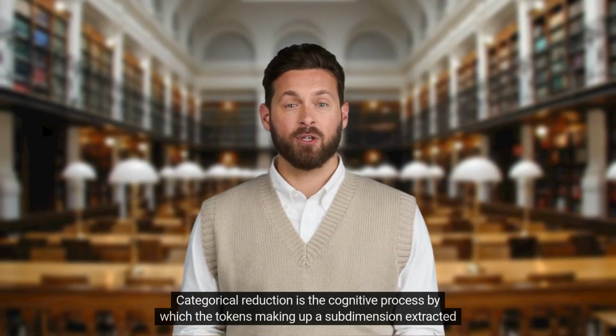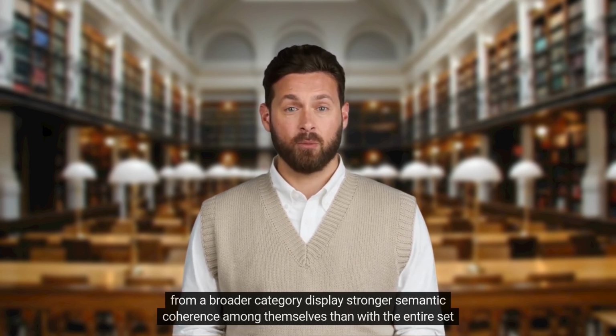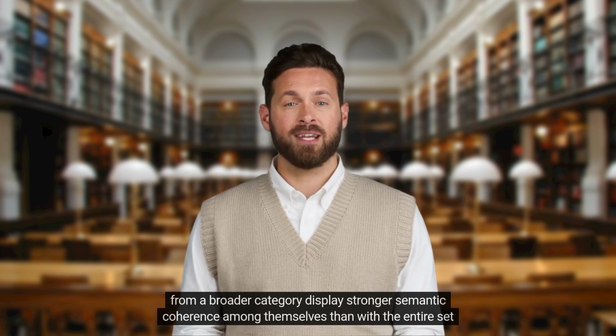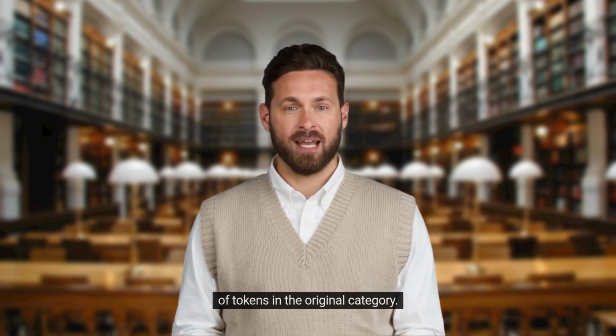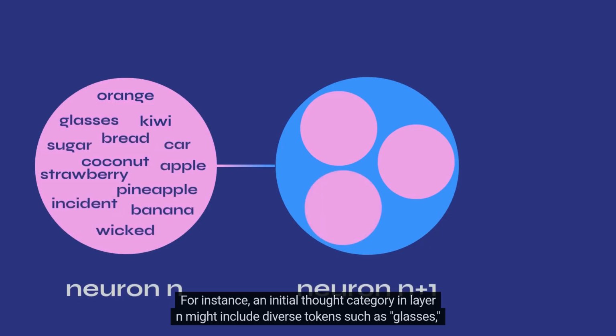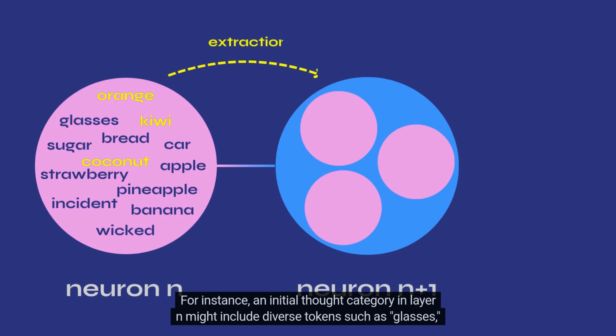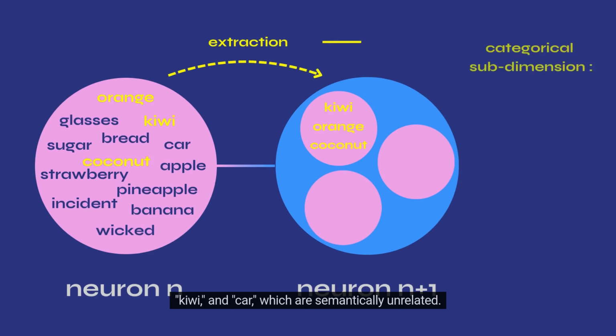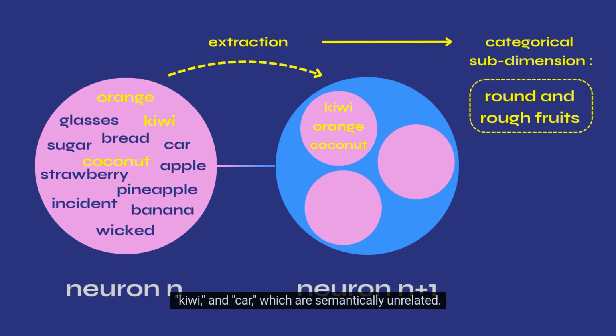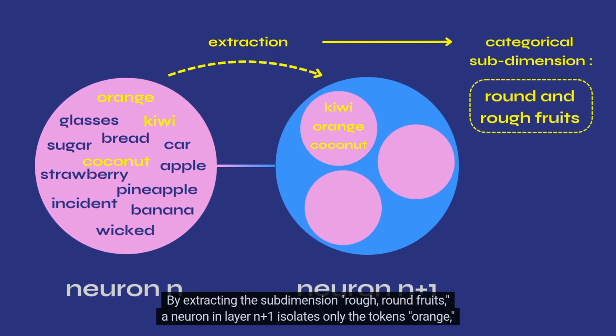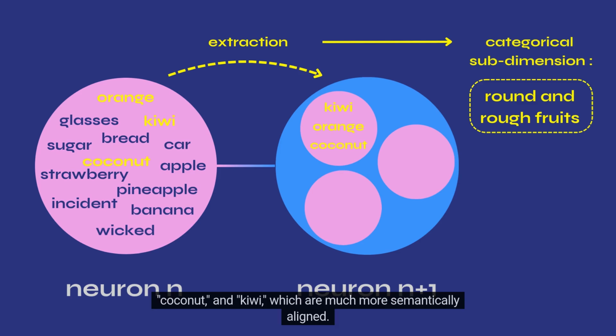Categorical reduction is the cognitive process by which the tokens making up a subdimension extracted from a broader category display stronger semantic coherence among themselves than with the entire set of tokens in the original category. For instance, an initial thought category in layer n might include diverse tokens such as glasses, kiwi, and car, which are semantically unrelated. By extracting the subdimension rough, round fruits, a neuron in layer n+1 isolates only the tokens orange, coconut, and kiwi, which are much more semantically aligned.